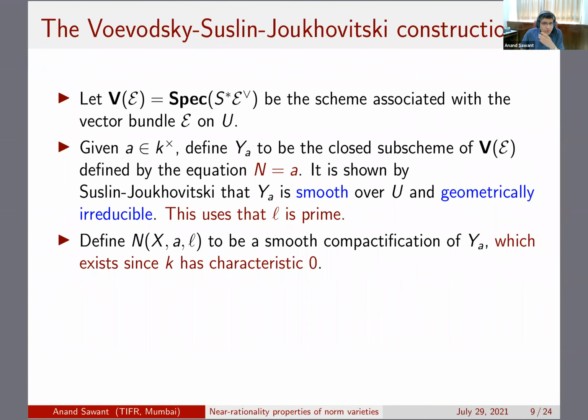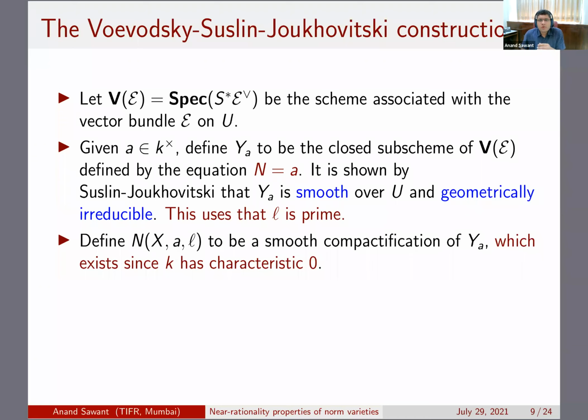And now you take a smooth compactification of this norm hypersurface, which of course exists because K has characteristic 0, so you can use resolution of singularities. And this is what I call N_{X,A,L}. Of course, there is some choice involved at this point, but I'm going to be a little vague about this. A choice of smooth compactification is involved in the definition of N_{X,A,L}.